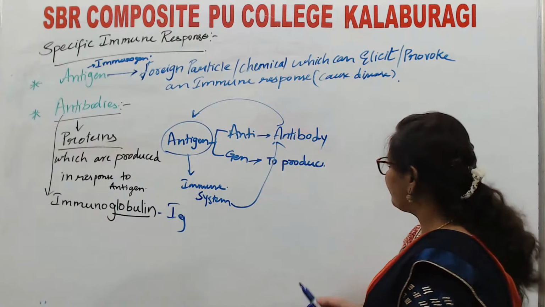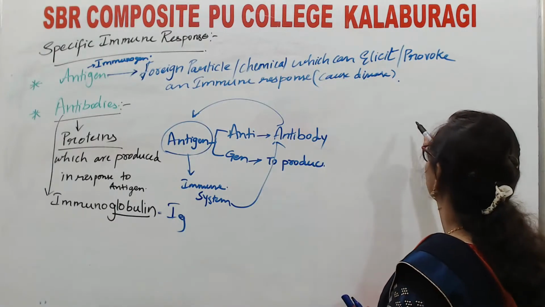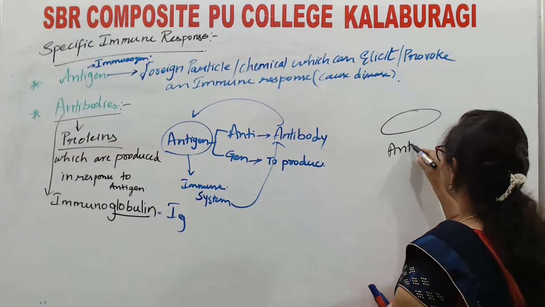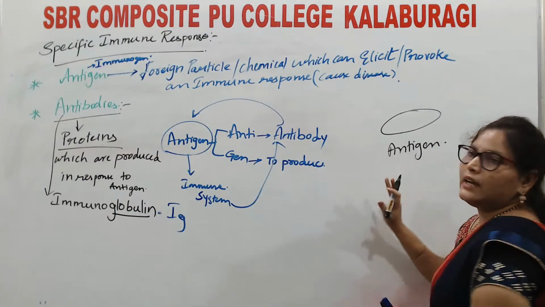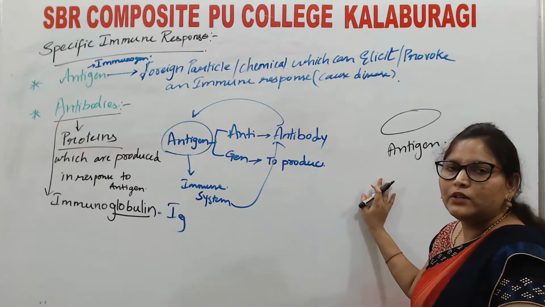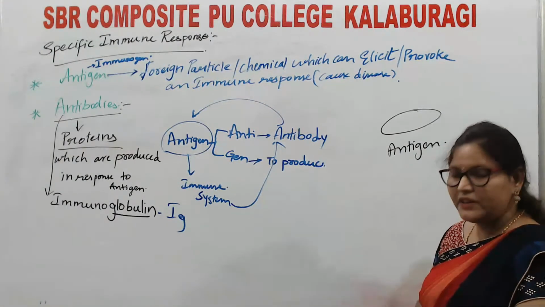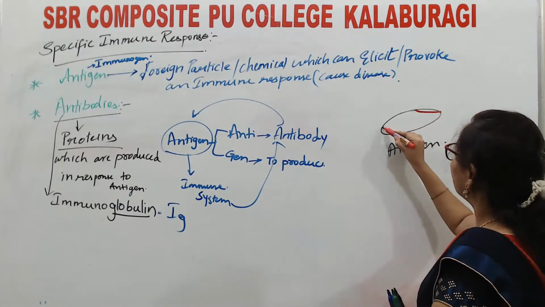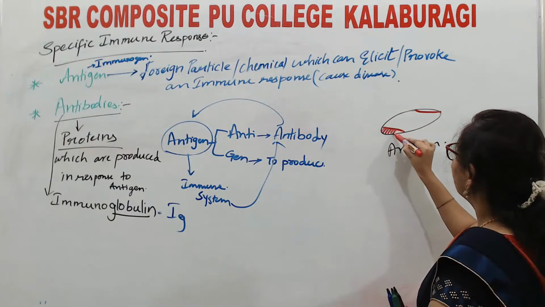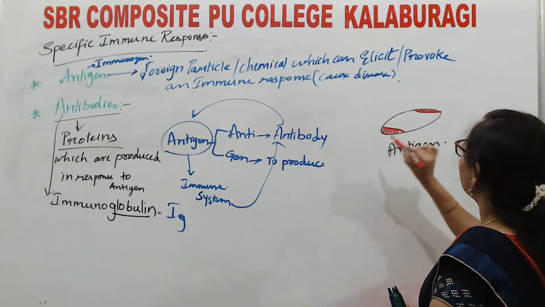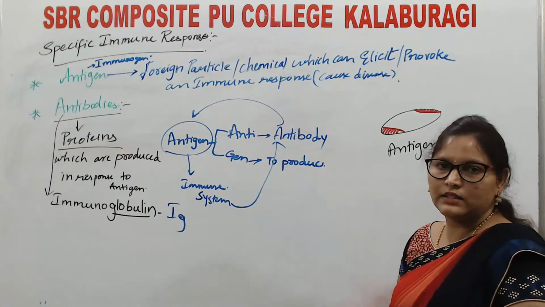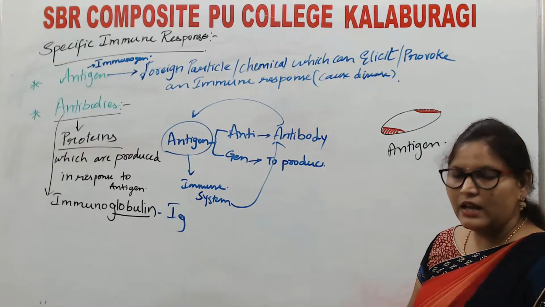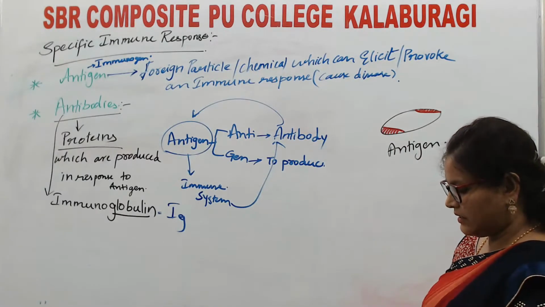Say for example, this is the antigen. The entire antigen is not able to cause the disease. There is a specific site in the antigen, say this side or this side. This is the site where it can cause the disease. So the disease-causing site present in the antigen is known as the antigen determinant site.